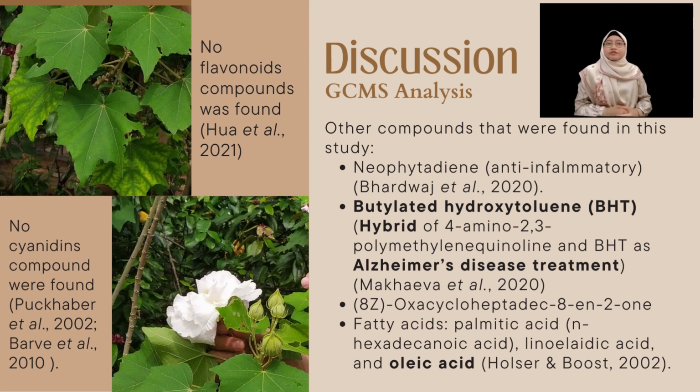Other compounds that can be found in the calyx are neophytadiene, which has anti-inflammatory effects, and butylated hydroxytoluene, which has been used as Alzheimer's disease treatment when hybridized with 4-amino-2,3-polymethylene-quinoline. And some fatty acids that have been found are the same as a previous study conducted by Holzer and Booth.